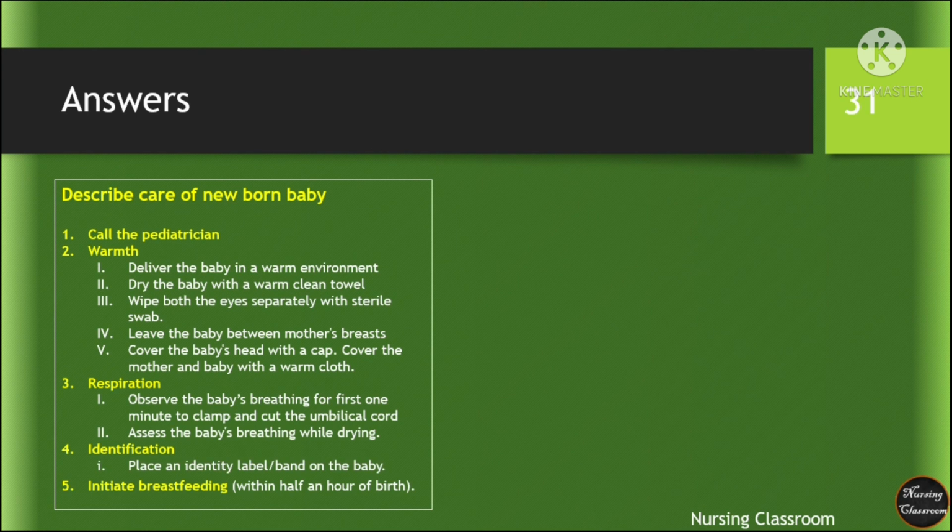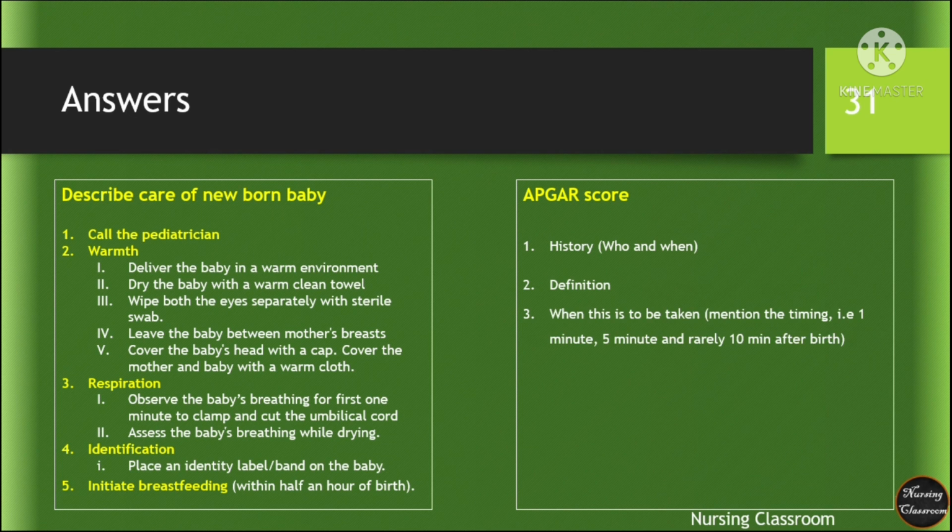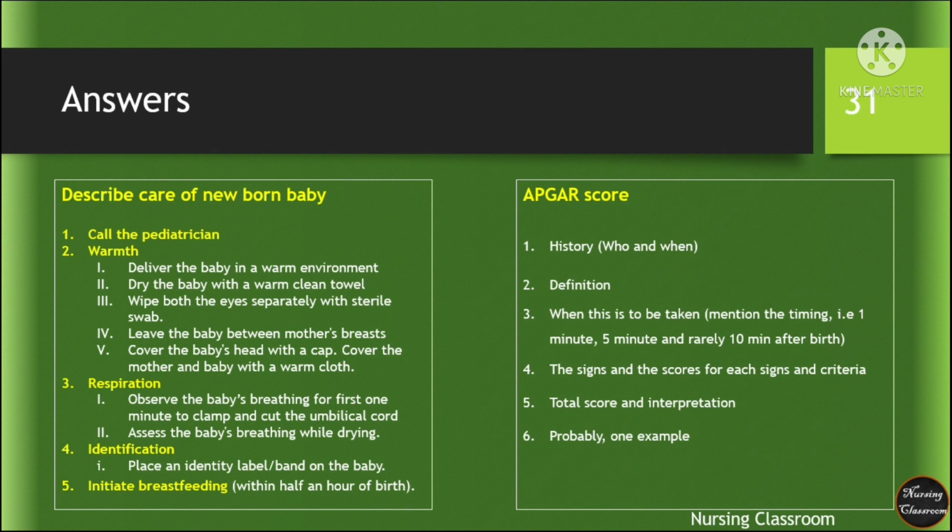APGAR score. History, who and when, definition, when this is to be taken, mention the timing, 1 minute or 5 minutes, the sign and the score for each sign and criteria, total score and interpretation, probably one example.